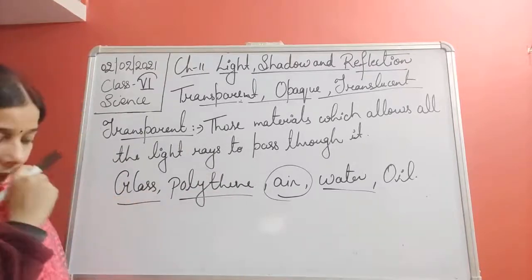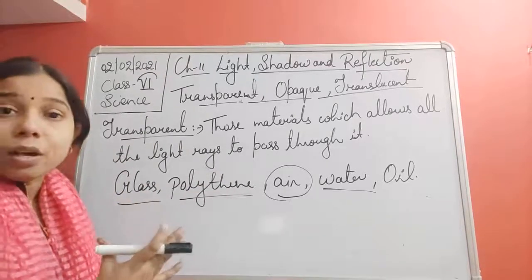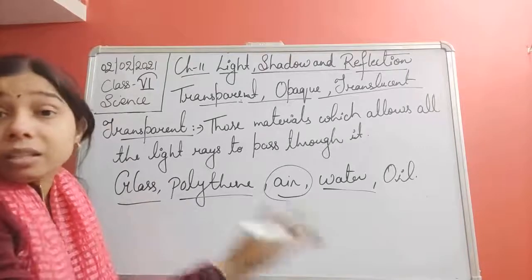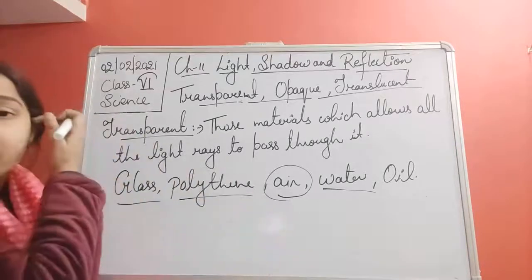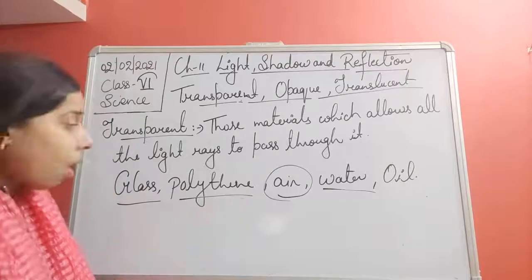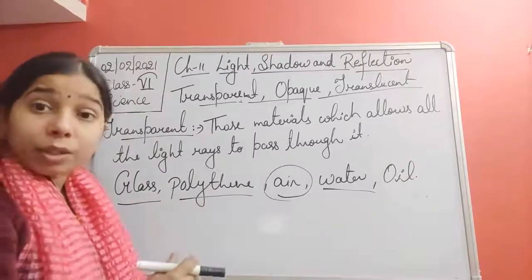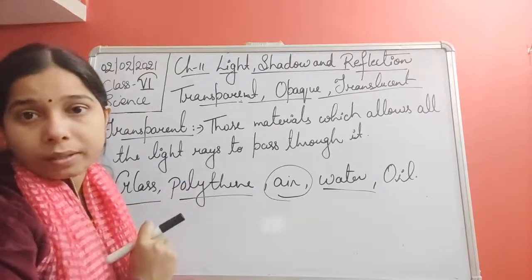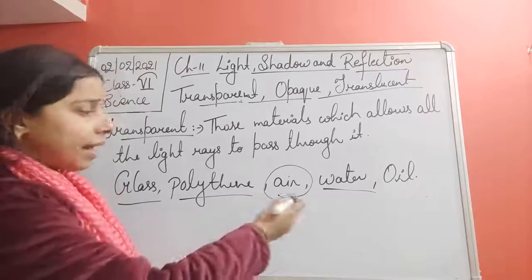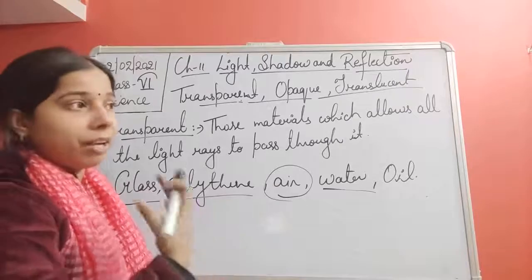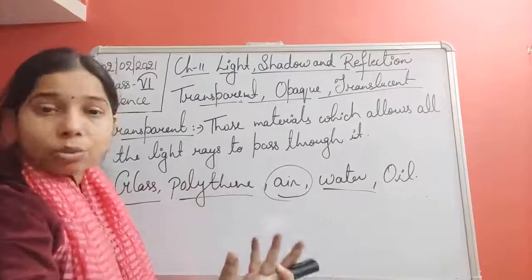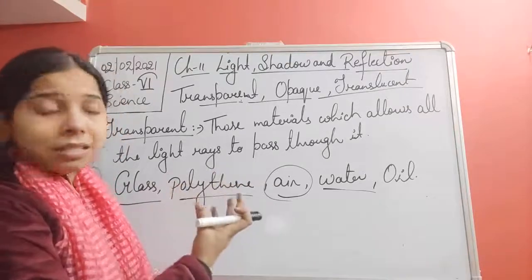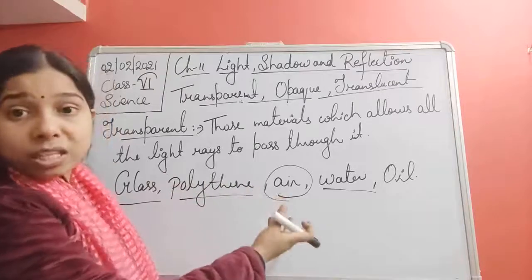So I told you about that if a glass door is there, so you are able to see the other side of the glass door. Okay, or if a polythene bag is there, you are able to see what is there inside to that of the polythene bag. Or if air is there, so you are able to see everything which is present around us because of the transparency, because the air is transparent.